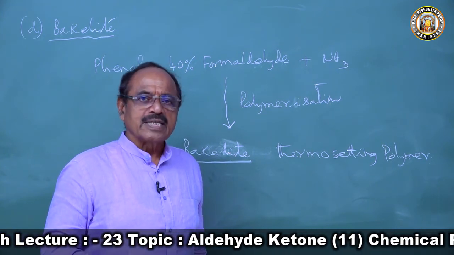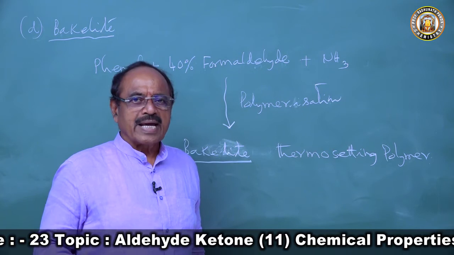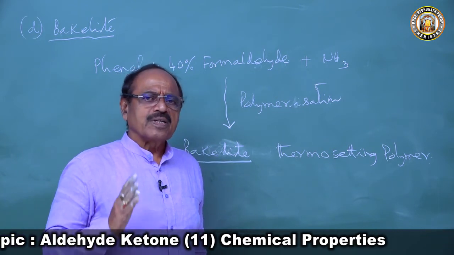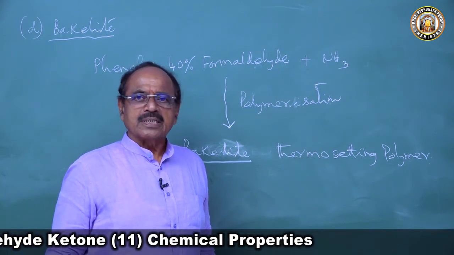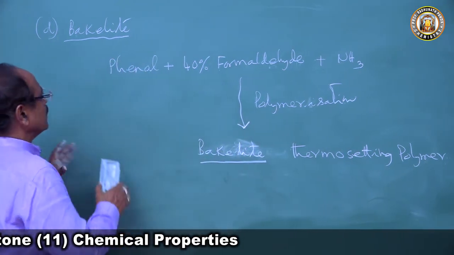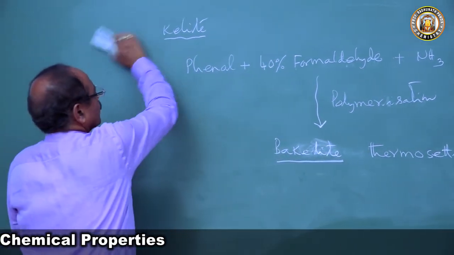Wherever you want an insulator that does not catch fire, bakelite is very useful. So these are the reactions formaldehyde undergoes for polymerization.